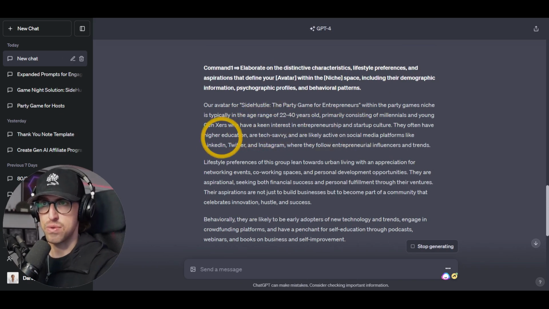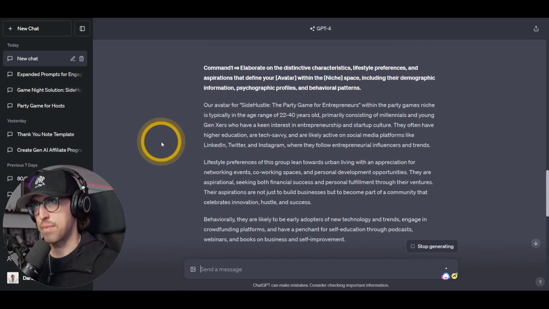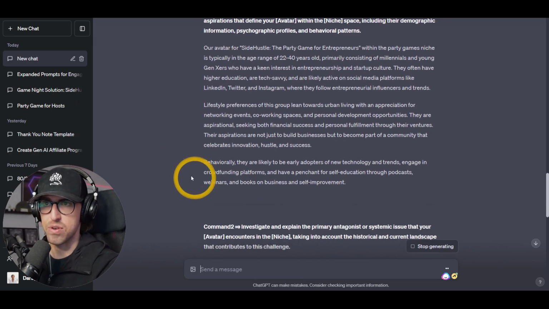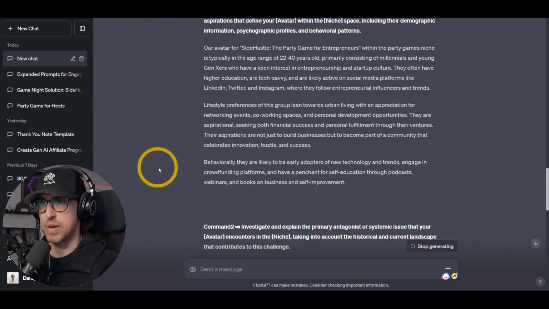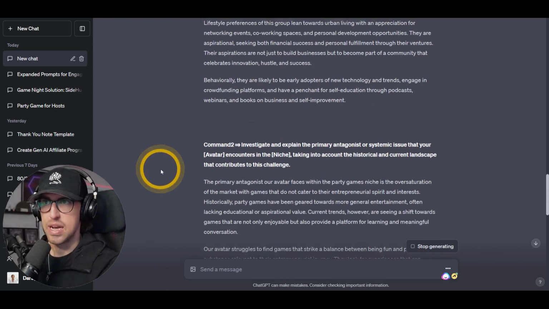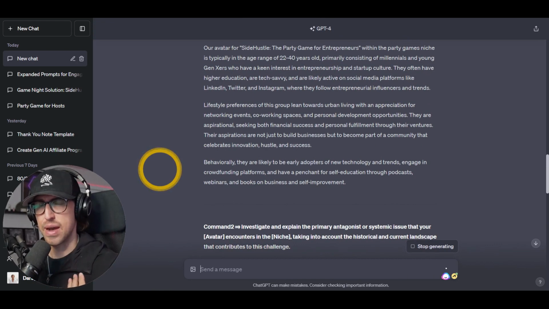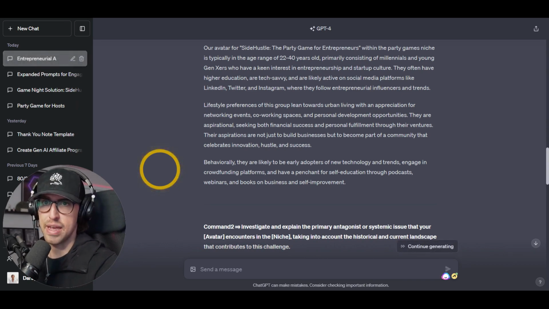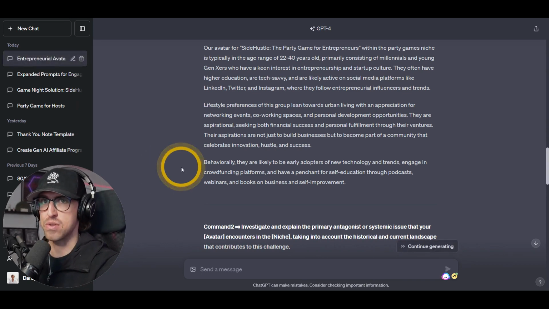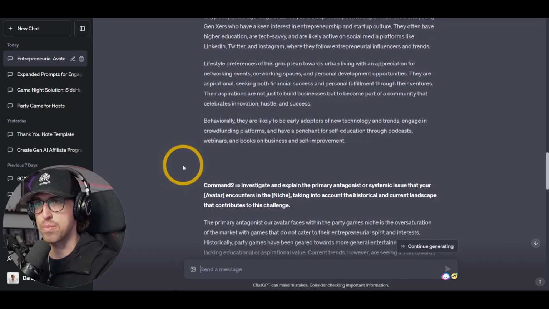As I'm reading through this, and you can read through it on my screen right now, these are all details painting a picture about who this person is, their lifestyle preferences, behaviorally, what some background information on this person is that I want to have a clear understanding of, and also vetting this and making sure that, from what I know as the brand owner and creator, it is true. In making an assessment, I will determine, yes, it is, or no, I want to rerun this and maybe tweak my avatar or my niche and see what other outputs come from there.